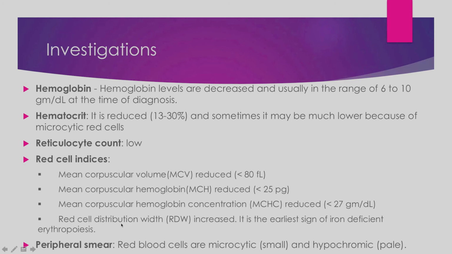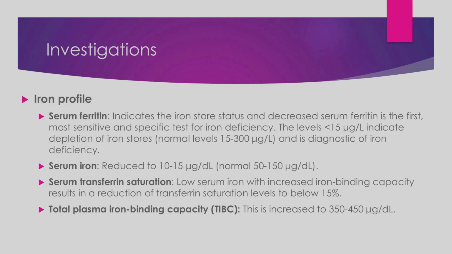In the peripheral smear we see that the red blood cells are microcytic, they are small, and they are hypochromic, they are pale, the pallor inside the RBCs has increased. Iron profile is very important to diagnose iron deficiency anemia. Serum ferritin levels decrease, and then the serum iron level also decreases.